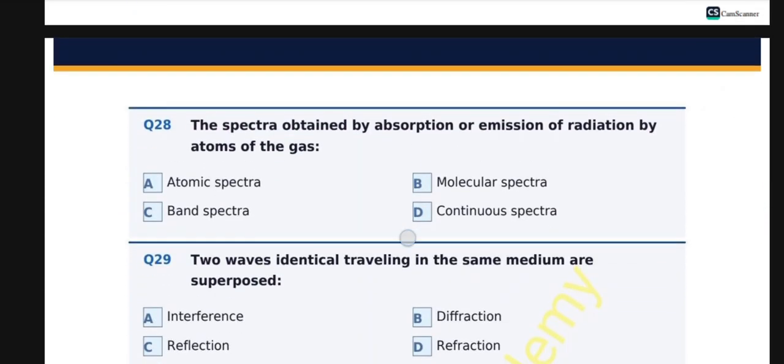The spectra obtained by absorption or emission of radiation by atoms of the gas. A. Atomic spectra, B. Molecular spectra, C. Bond spectra, D. Continuous spectra. And the correct option is A. Atomic spectra. Atomic spectra arises from electronic transitions within individual atoms in the gaseous state, producing sharp lines characteristic of the element.